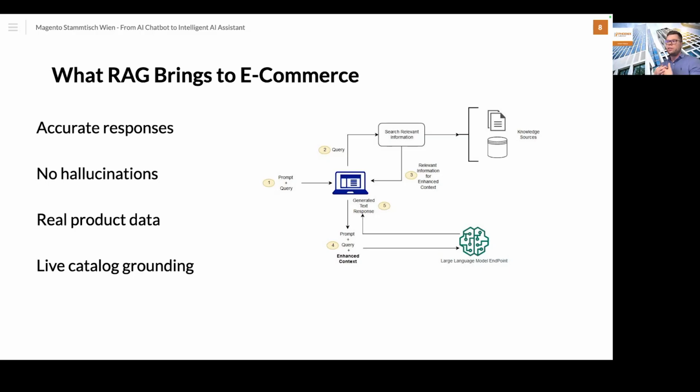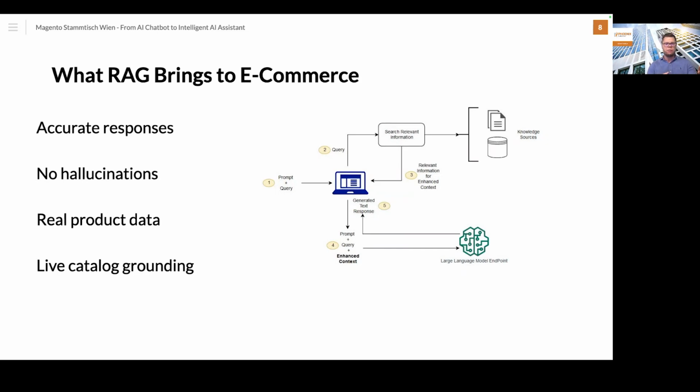But with this RAG model, we can synchronize the product information into the vector database. And based on this information, we can prepare the response we are getting from the assistant. So the LLM and in general the AI assistant already sees your products, your stock status, and basically everything you have synchronized.